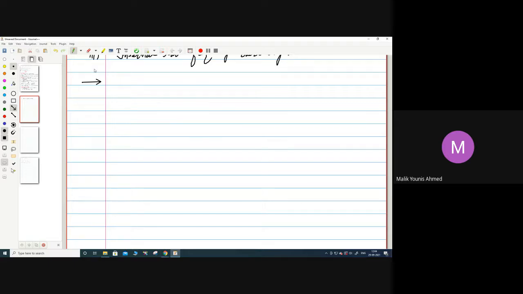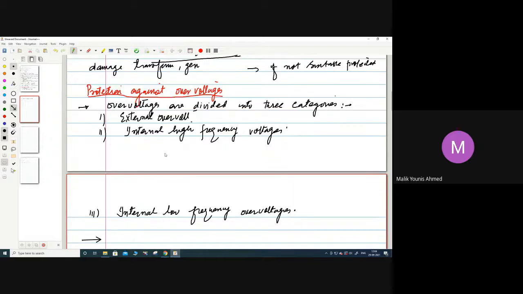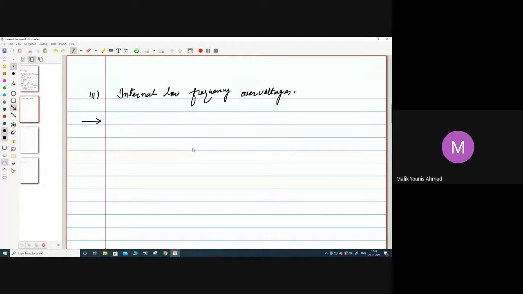Okay, so we're talking about the protection against overvoltages. First off, overvoltages are divided into three categories: external overvoltages, internal high frequency overvoltages, and internal low frequency overvoltages. These are the types. Now, number one, we'll be talking about external overvoltages.